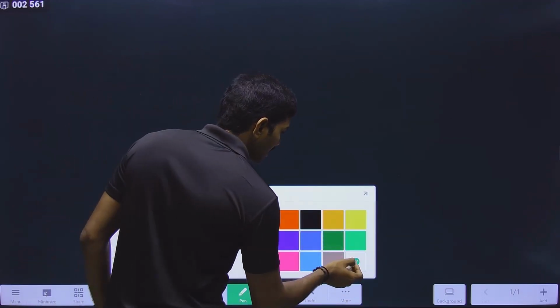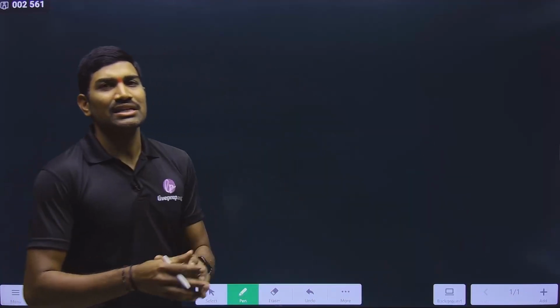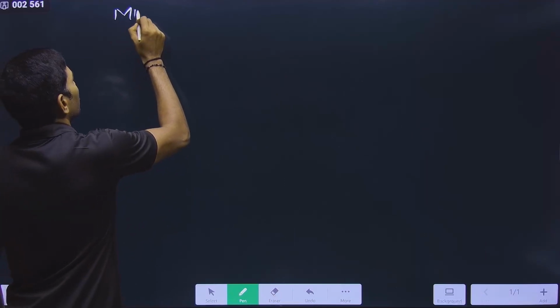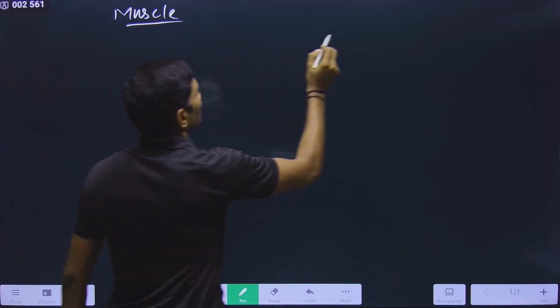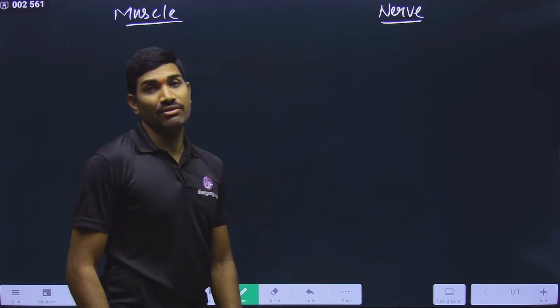And here I am trying to give you some information. Before directly going to the structure, we are studying some information, and this information I will compare between the muscle and nerve. Muscle and the nerve. So please observe this very carefully here.